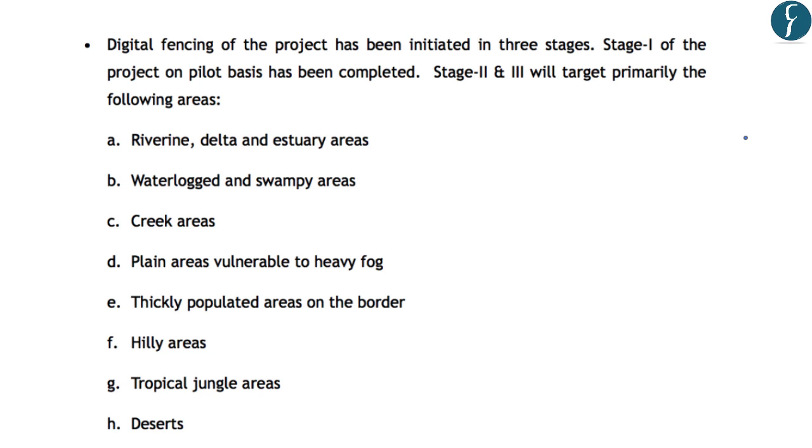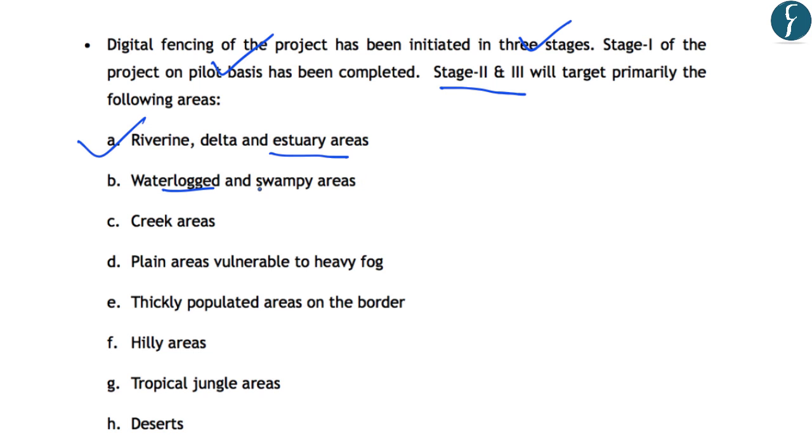Now this digital fencing project has been initiated in 3 stages and the first stage is only on a pilot basis. However, stages 2 and 3 will primarily target difficult areas which are not possible for human beings to keep surveillance on. So these difficult terrains will be kept under surveillance with these digital fences. And these areas include the riverine or delta and the estuary areas. For example, such areas are found along the Bay of Bengal where the river Ganga drains. And these kinds of borders are especially found along India and Bangladesh.